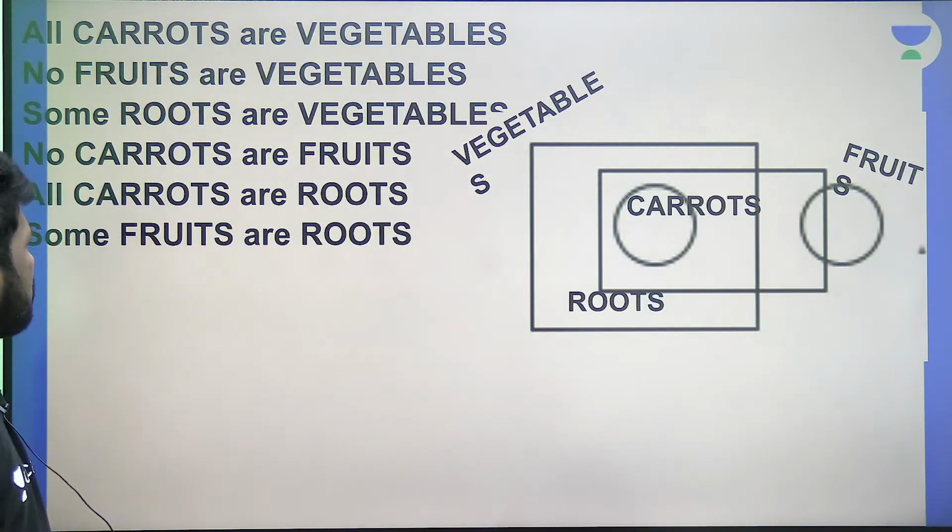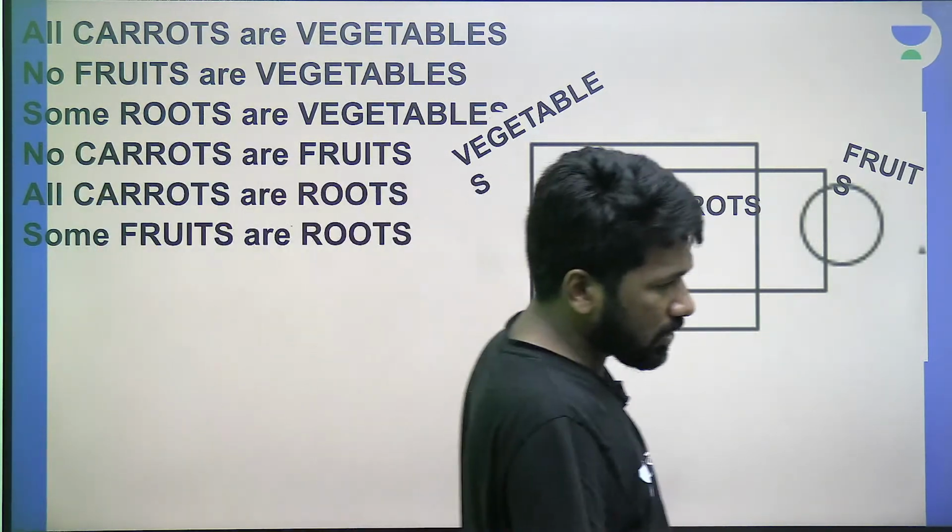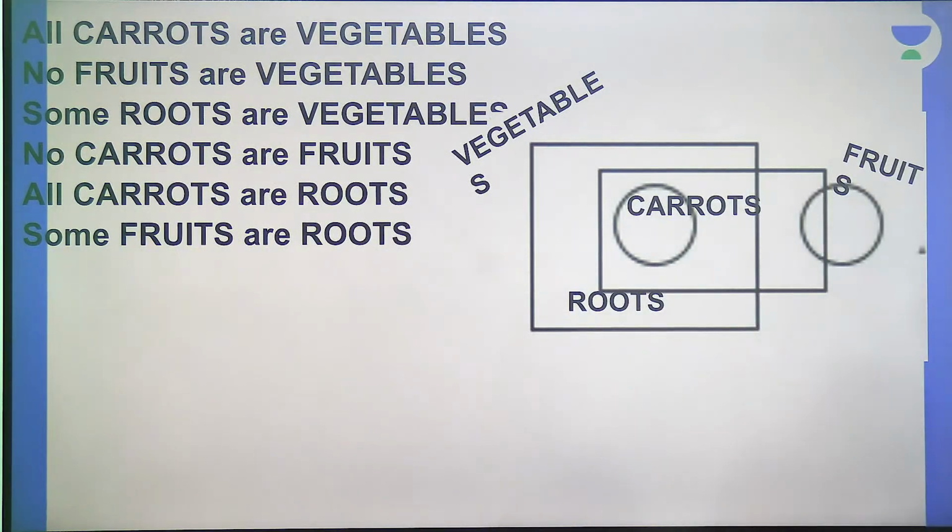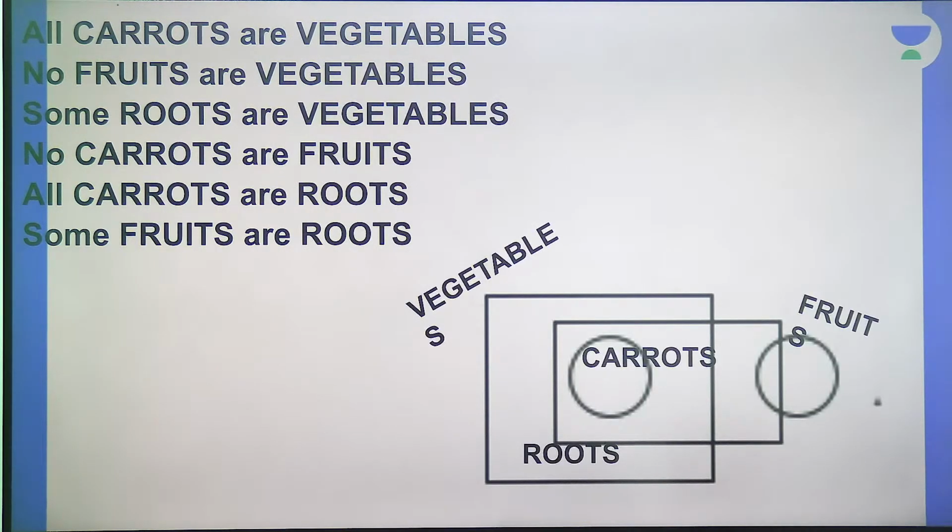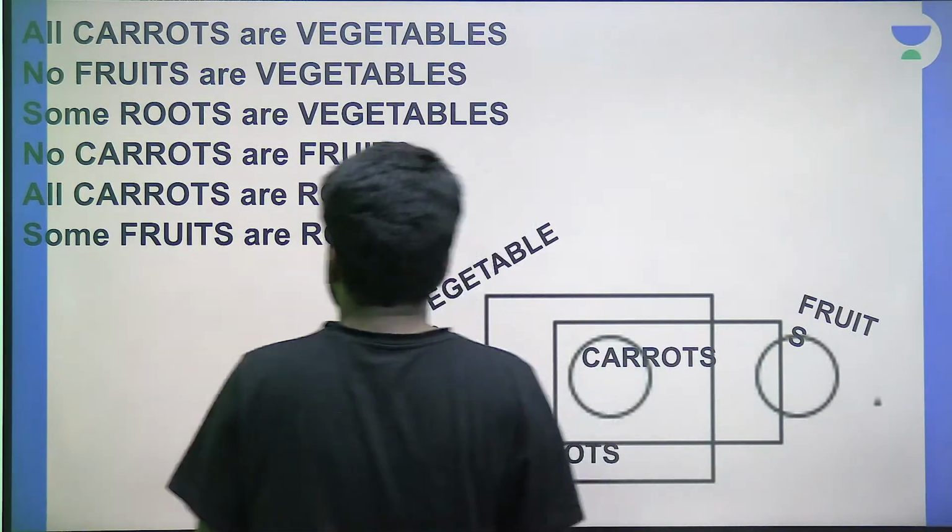Some roots are vegetables. Some roots are not vegetables, or some vegetables are not roots also, we can say. Are you all understanding? One second, I will change the setting a bit. Okay. So some roots are vegetables. That is also clear, I guess.